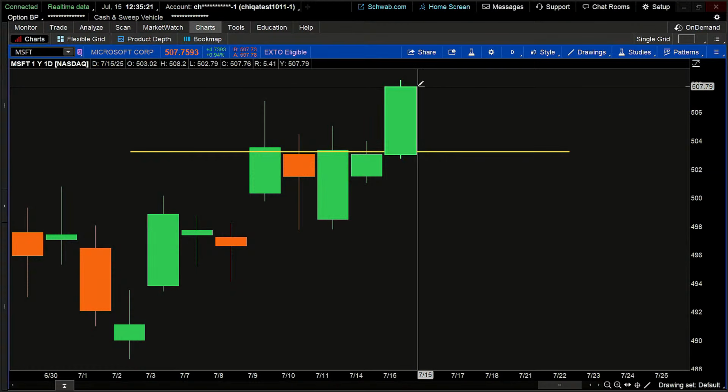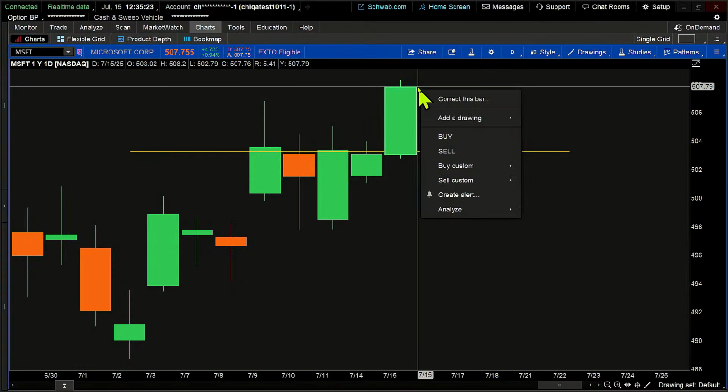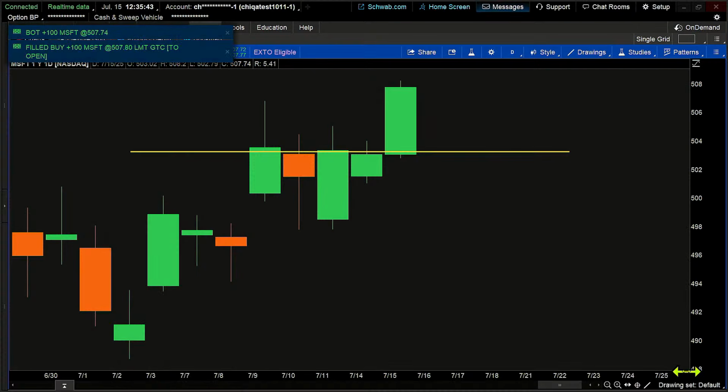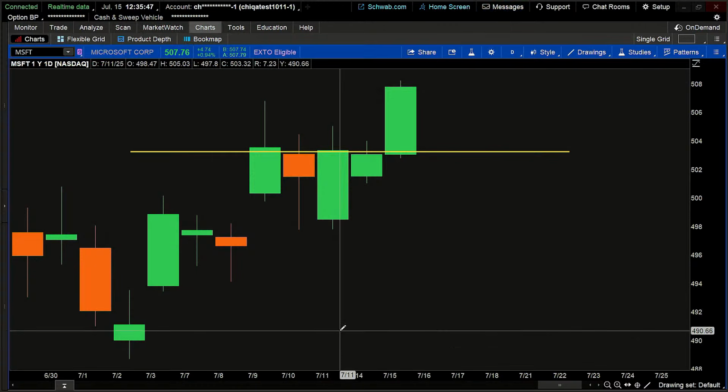I'm going to come up here to the top of that candle. I'm going to right click and click on buy, and we're going to send that trade off. Again, 100 shares. And I'm going to put this in my stocks group. Where did that go? There it is. Okay, right down here, stocks group. And we're going to click on send and fire that order off. And that order filled as well. And so we see that price moving higher.